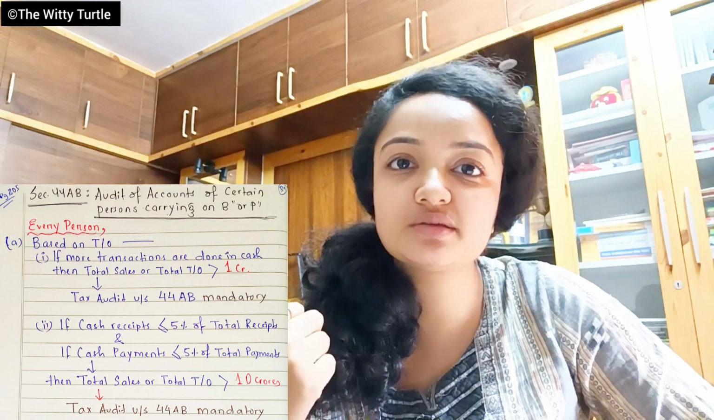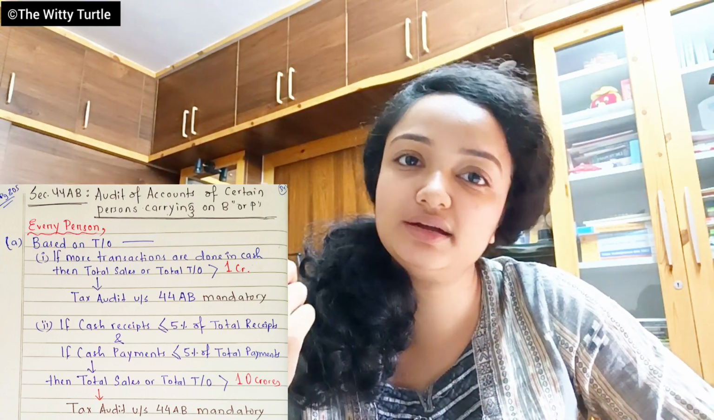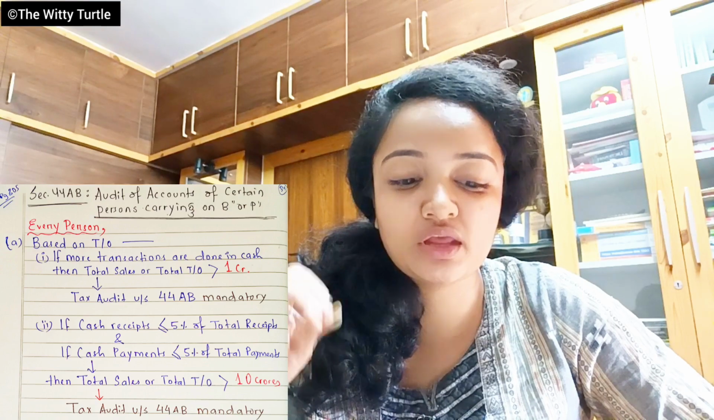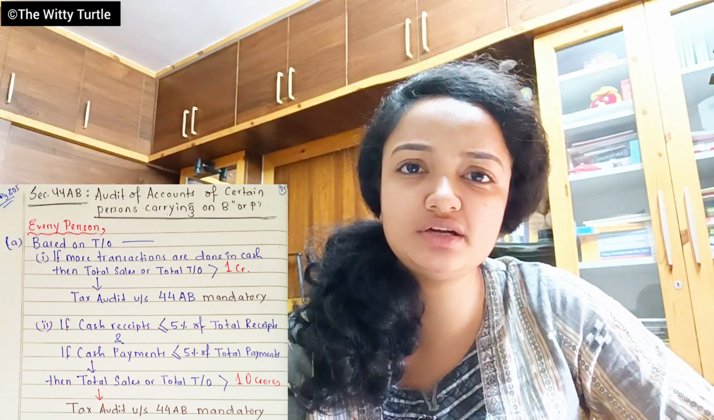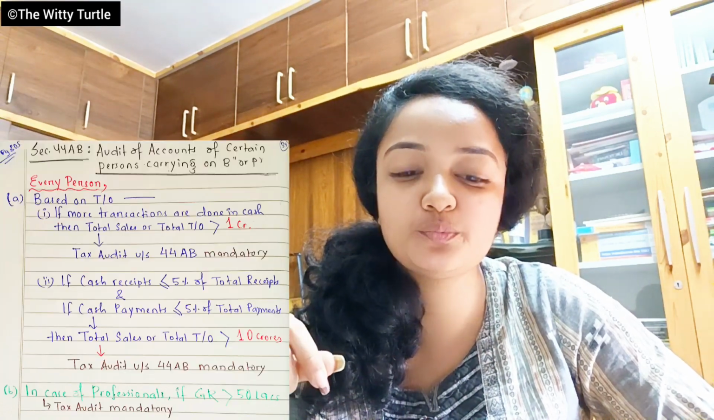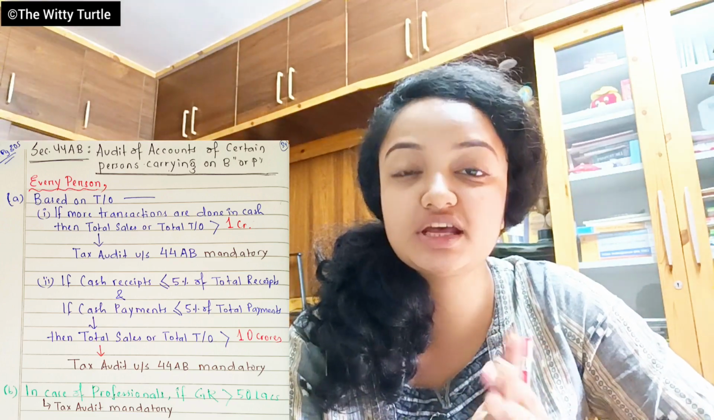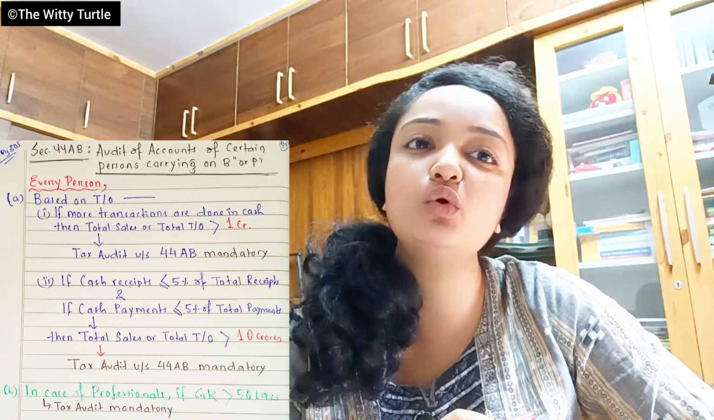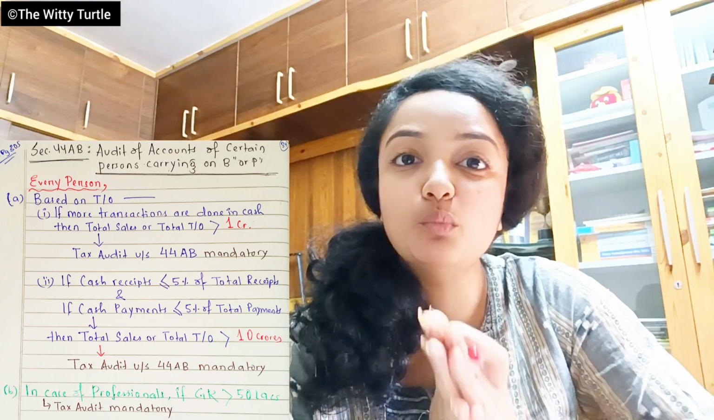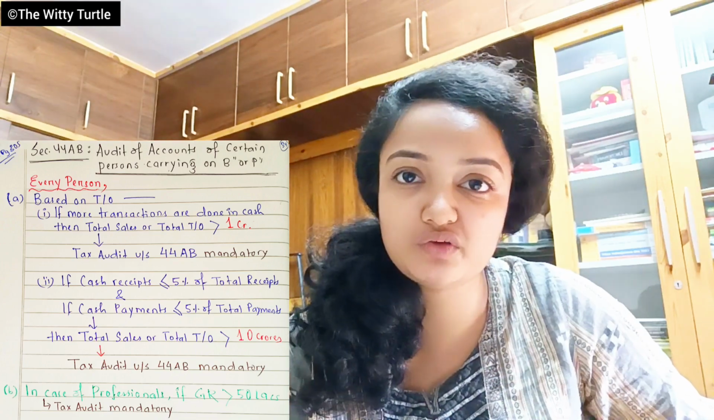So the first point was a limit of 1 crore and 10 crore according to the cases. Now the second point is very simple. We have studied in section 44ADA also, that in case of professionals, if your gross receipt is more than 50 lakhs, then in that case you have to get your books of accounts audited.